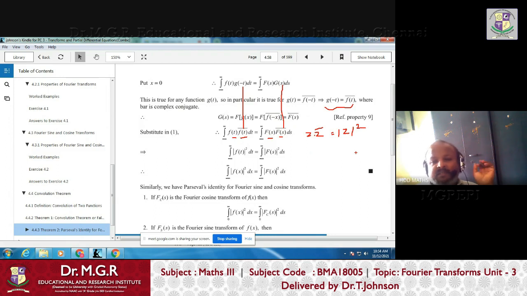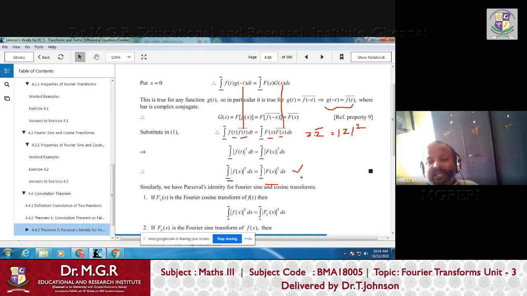So f(t) into f(t) bar becomes mod of f(t) squared. Similarly, F(s) into F(s) bar is mod of F(s) squared. So both sides are the same. This is the final form of Parseval's theorem.